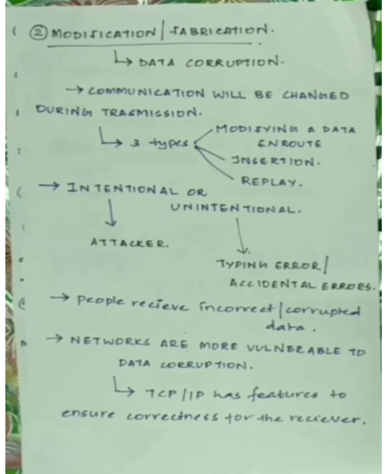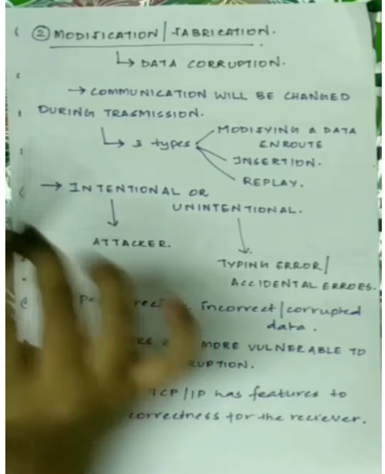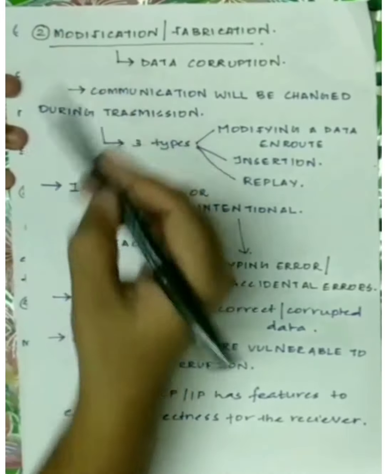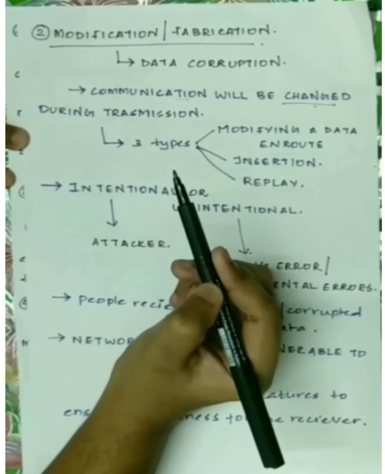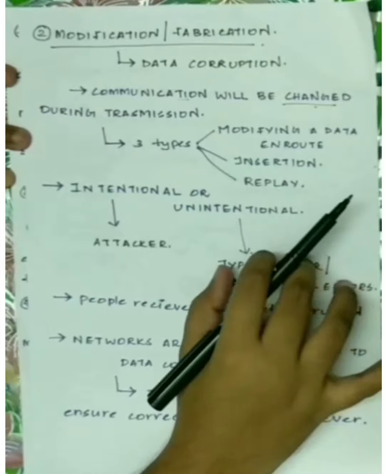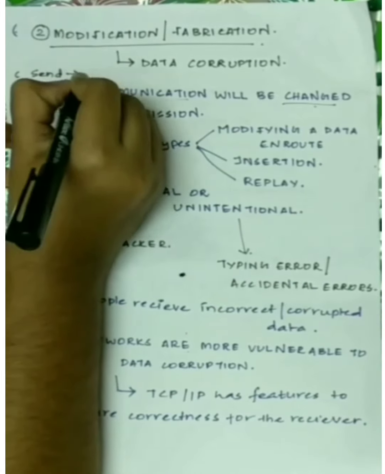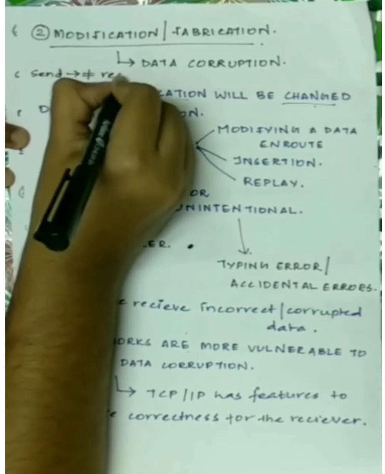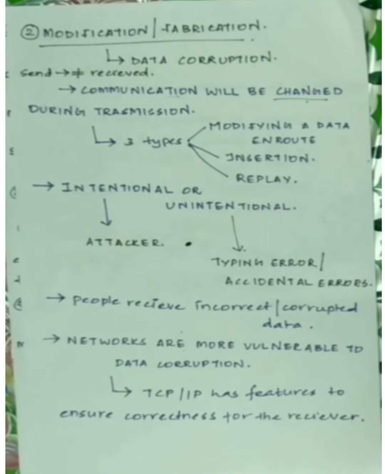I hope that's clear. Now we'll move on to the next threat, that is modification or fabrication, which we together call as data corruption. So here the communication will be changed during transmission. Modification is actually unauthorized change, and here the communication will be changed during transmission. It means that what is being sent will be different from what is being received. So sender is sending something, and this will be different from what is being received at the receiver end, because someone or an intruder can change the data while it is being sent to the receiver end.